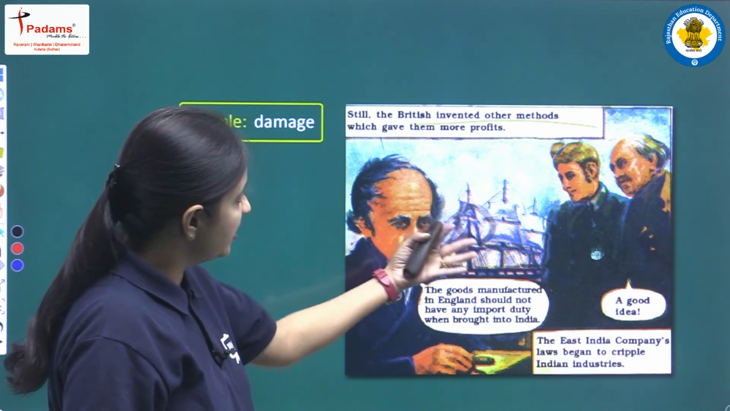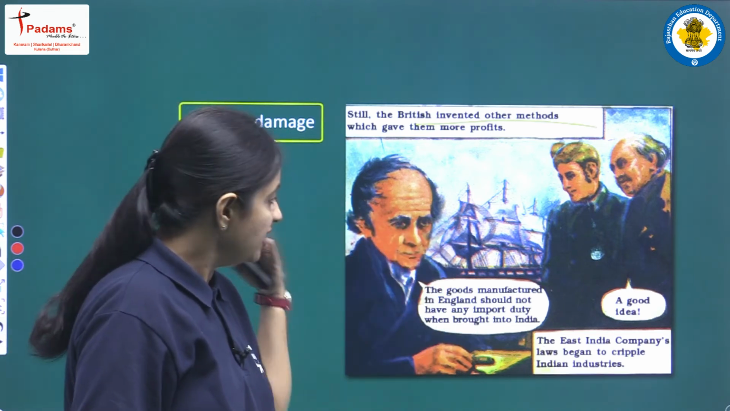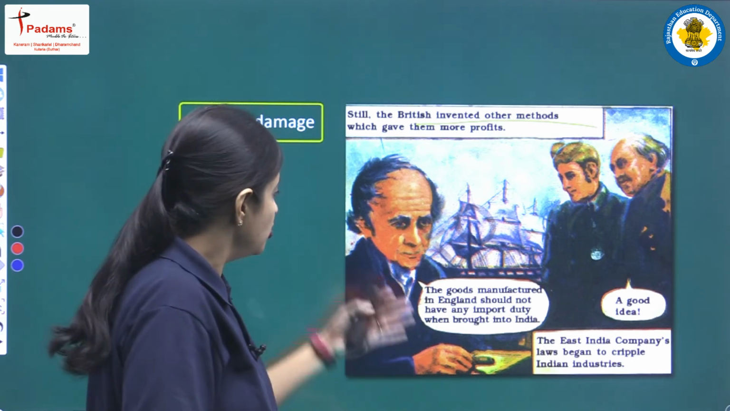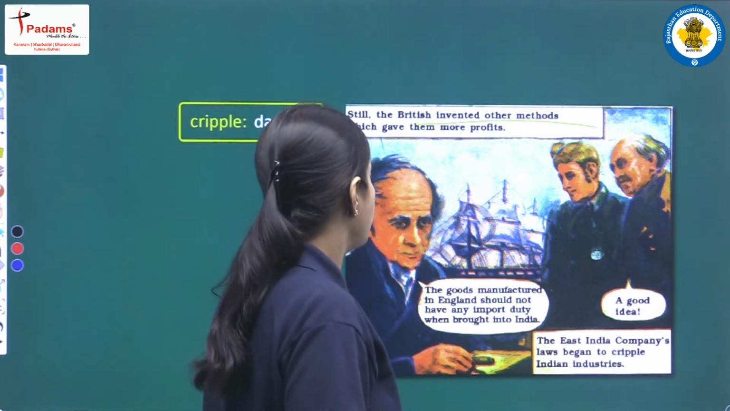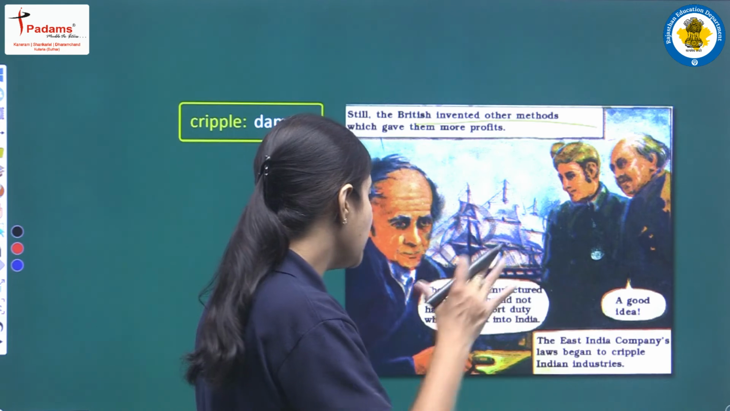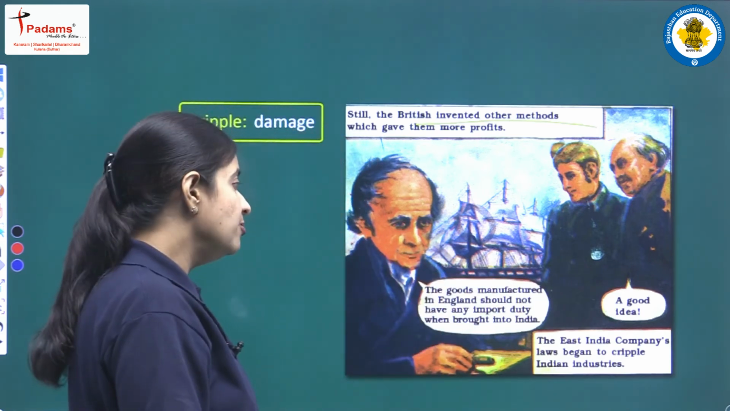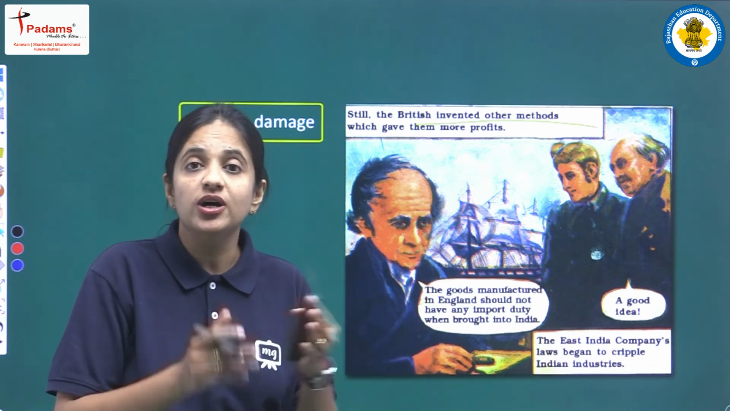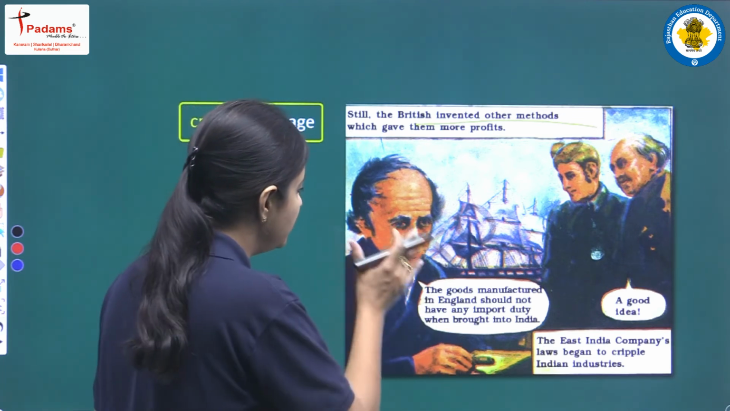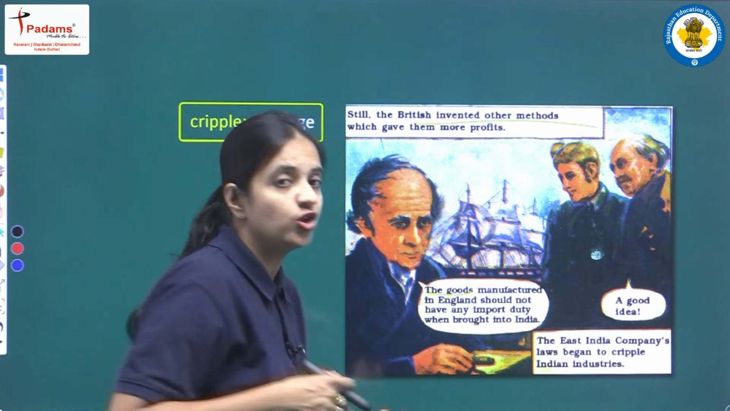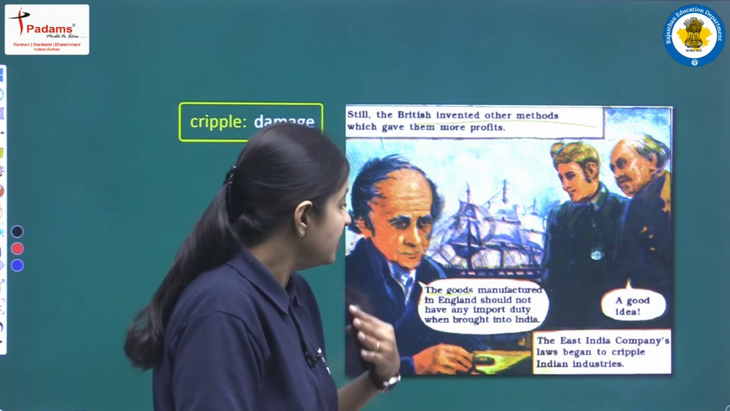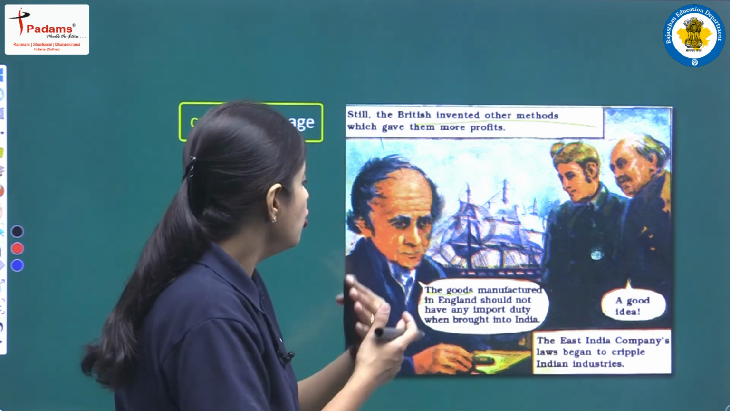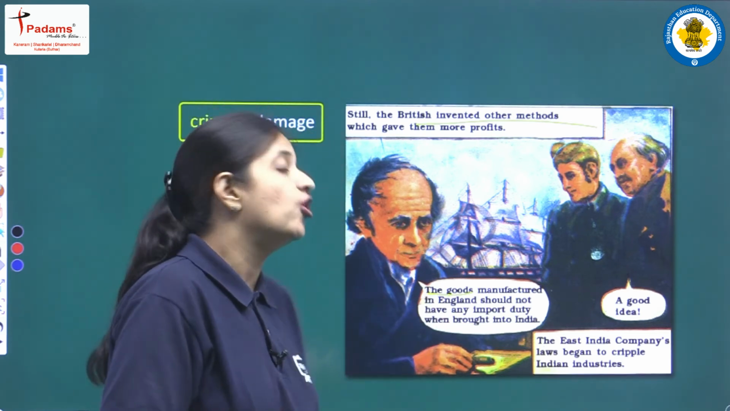So here we can see some Britishers, and they are talking about how to gain more profit. Let's see what he is saying. The goods manufactured in England should not have any import duty when brought into India. So this is the new plan to earn more and more profit. He is saying that the goods, जो भी stuff है, जो भी सामान है, that is manufactured in England, जो कि इंग्लैंड में, जो कि ब्रिटेन में बन रहा है, should not have any import duty when brought into India.